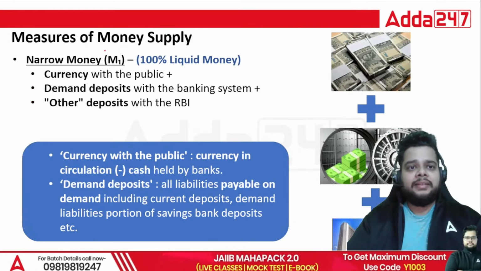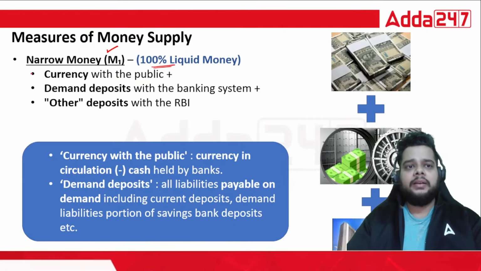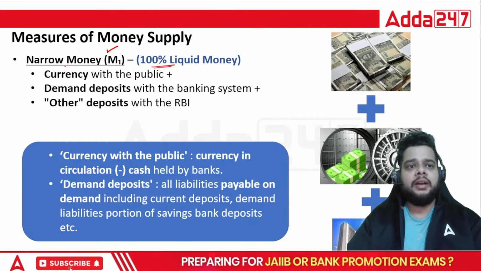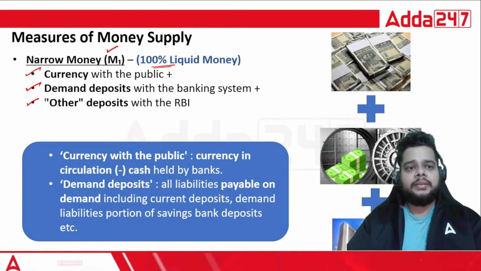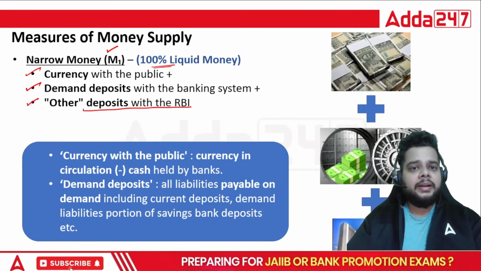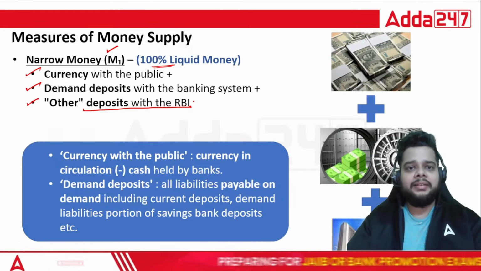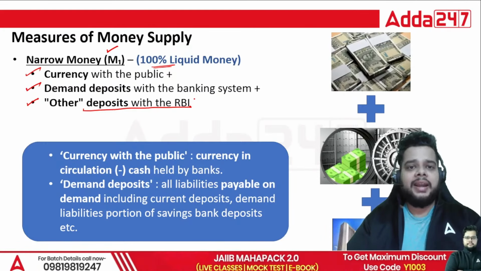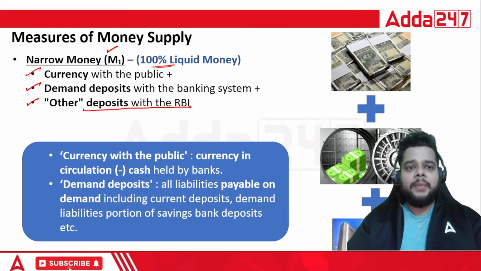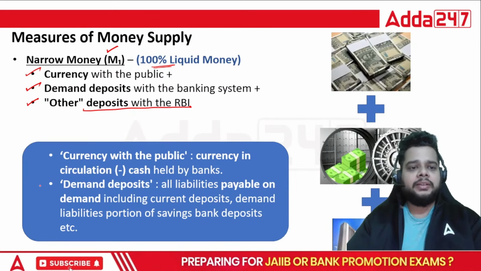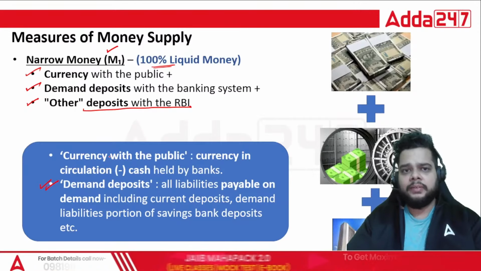So narrow money starts off with M1, which is the 100% liquid money. You can calculate narrow money using the formula, that is currency with the public plus demand deposit with the banking system plus other deposits with the RBI. In other deposits, as I told you, everything is included, just the money with the international agencies is excluded. Next, we talk about the demand deposits. Everybody knows it is your CASA, the current account, saving account.